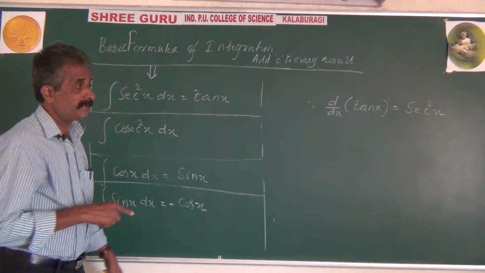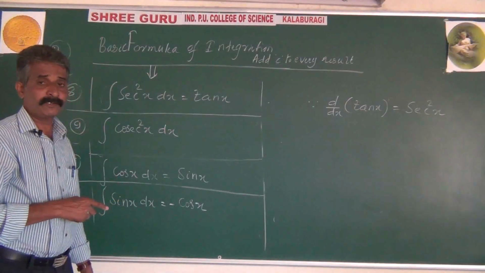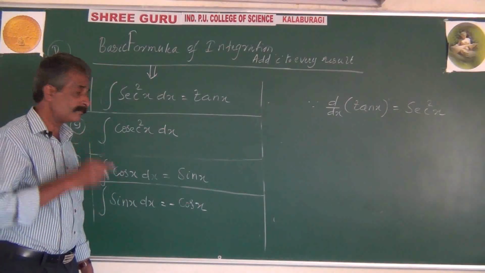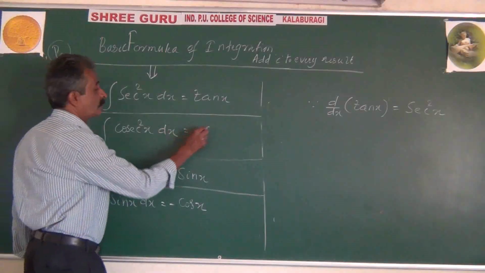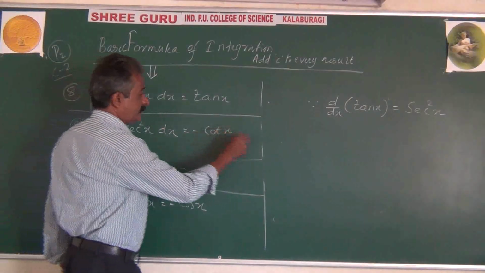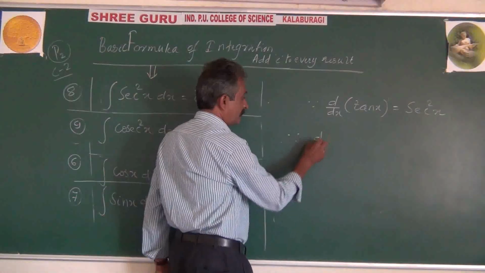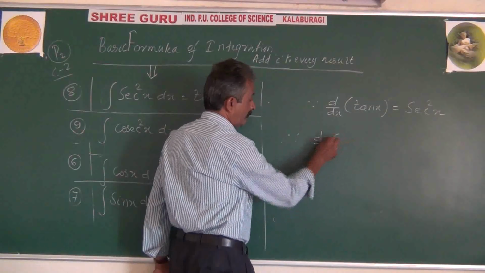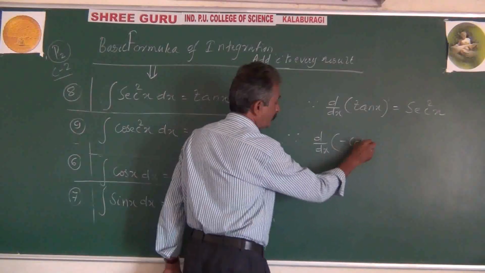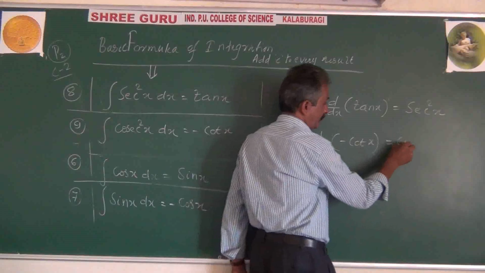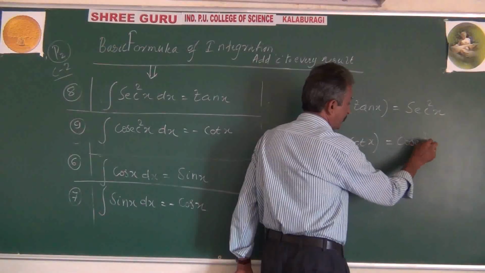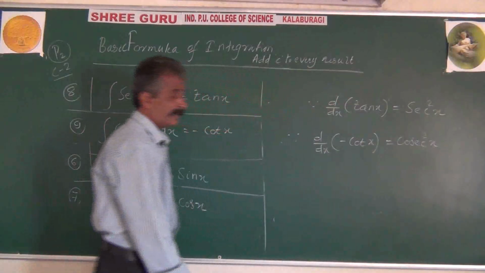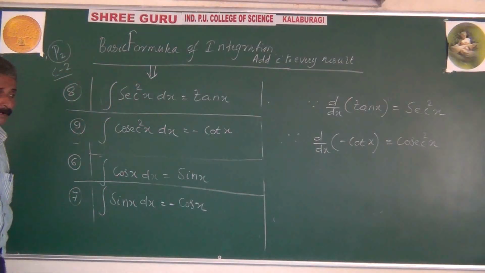So reversely, the integration of cosec square x will be equal to minus cot x, since the differentiation of minus cot x equals plus cosec square x. That's why the integration of cosec square x equals minus cot x.